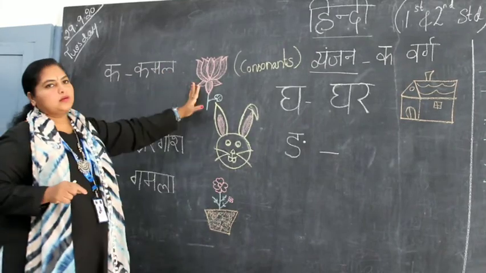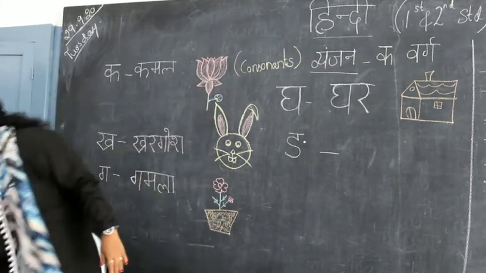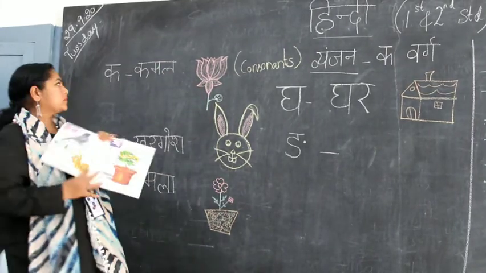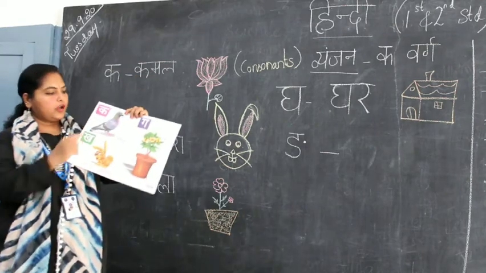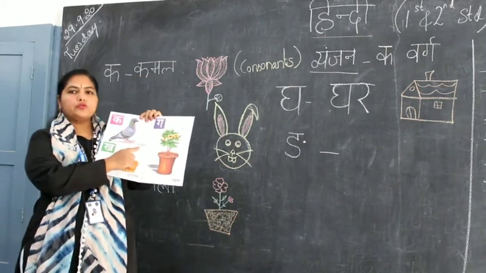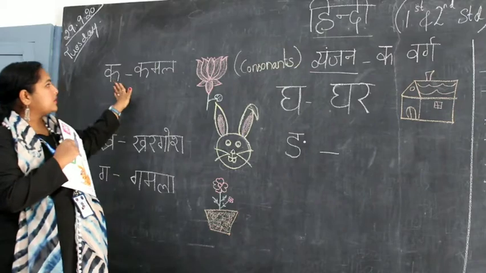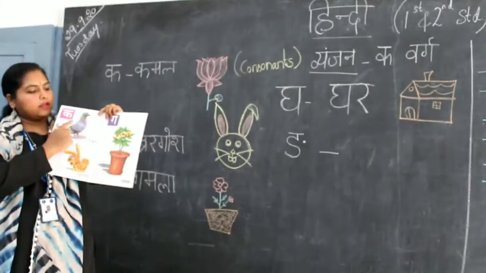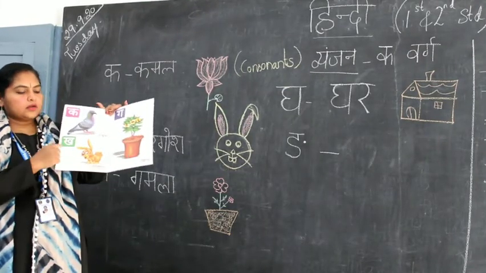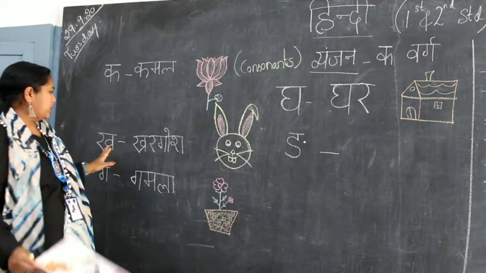Ka से kamal. You also have ka से kabutar. Kha से khargosh, rabbit. That's what I have drawn.